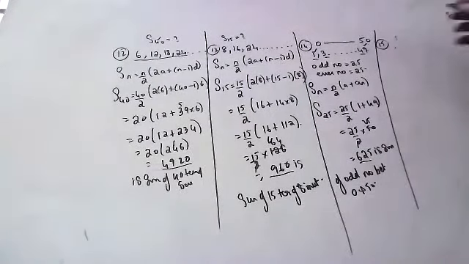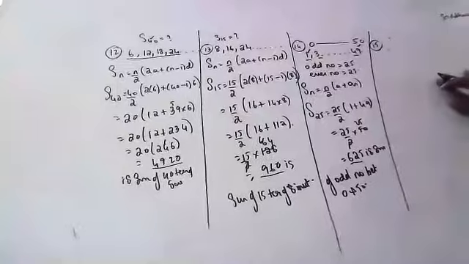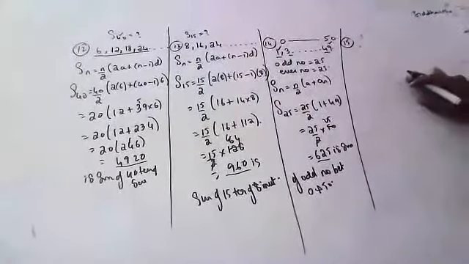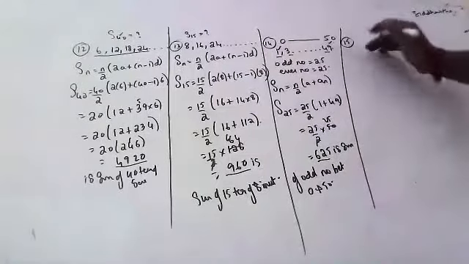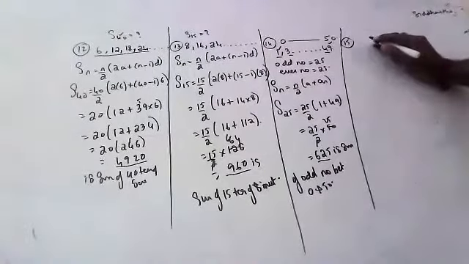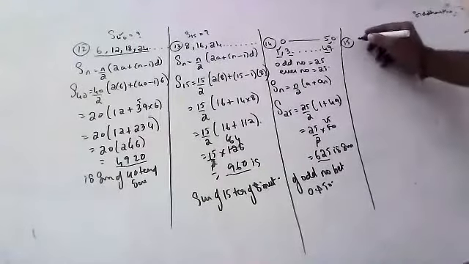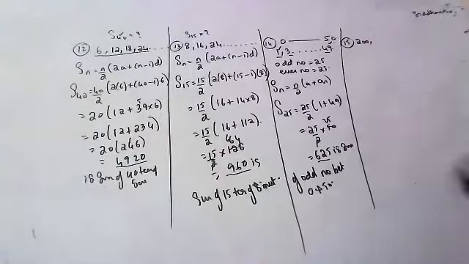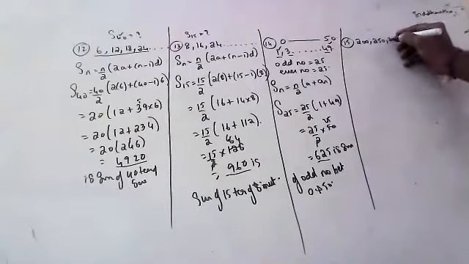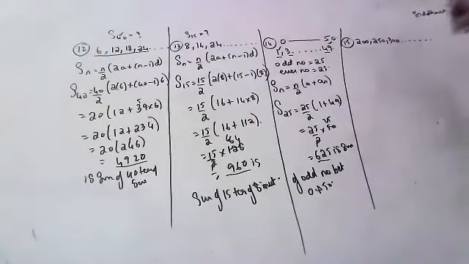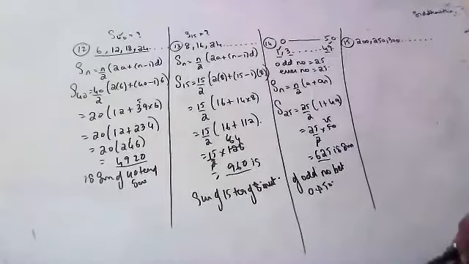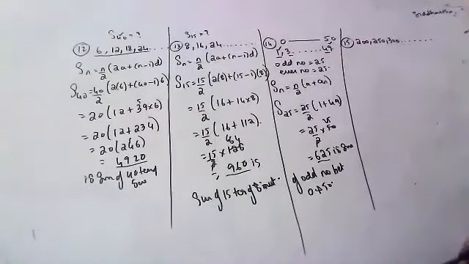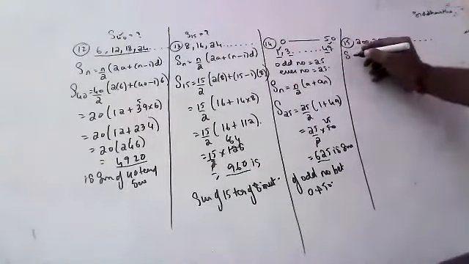Okay, next question, children. Aditya Gupta, can you read the 15th question? Yes, sir. A contract on a construction job specifies a penalty for delay of completion beyond a certain date as follows: rupees 200 for the first day, rupees 250 for the second day, rupees 300 for the third day, etc. The penalty for each succeeding day is 50 rupees more than the preceding day. How much money will the contractor have to pay as penalty if he delays the work by 30 days?